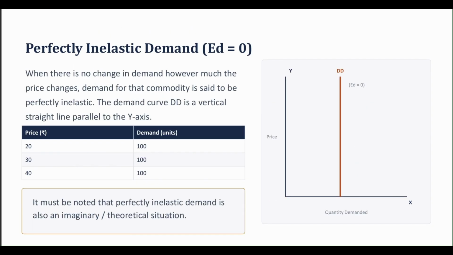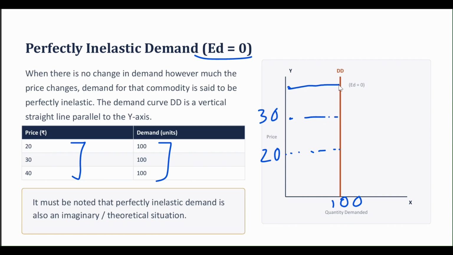Now, let us discuss perfectly inelastic demand, where the elasticity of demand is equal to 0. When there is no change in the demand, however much the price changes, demand for that commodity is said to be perfectly inelastic. As I increase the price from 20 to 30 to 40, my demand is the same at 100. My demand is constant at 100, so here the elasticity of demand is going to be 0.